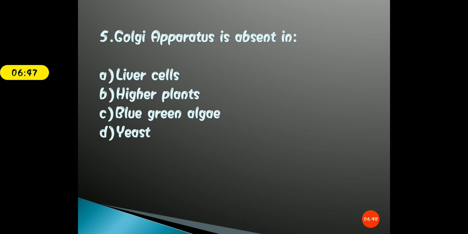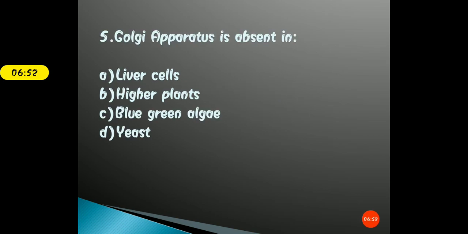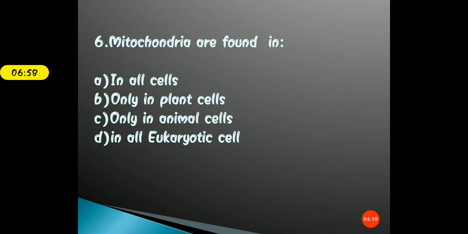Okay, so the correct answer for this question is option C, that is blue-green algae. In blue-green algae, Golgi apparatus is not there. Fine. The next question for today is: mitochondria are found in.